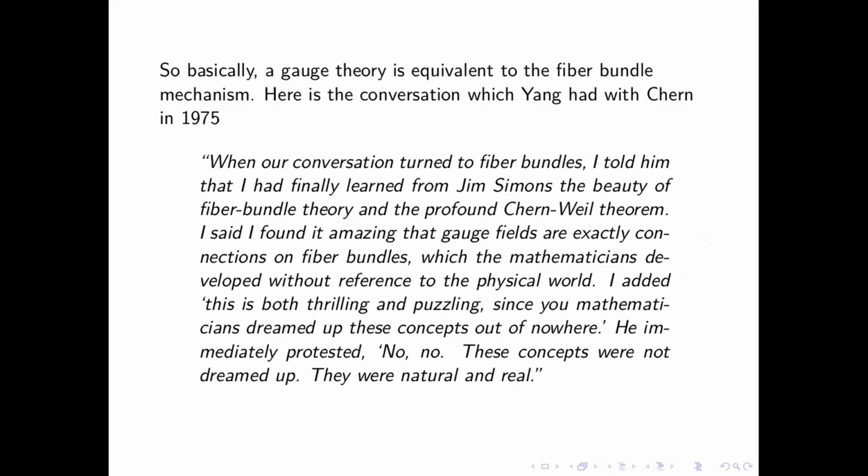When our conversation turned to fiber bundles, I told him that I had finally learned from Jim Simons, another very big mathematician, the beauty of fiber bundle theory and the profound Chern-Weil theory. I said I find it amazing that gauge fields are exactly connections on fiber bundles, which mathematicians developed without reference to the physical world. I added, this is both thrilling and puzzling, since you mathematicians dreamed up these concepts out of nowhere. He immediately protested: no, these concepts were not dreamed up, they were natural and real.